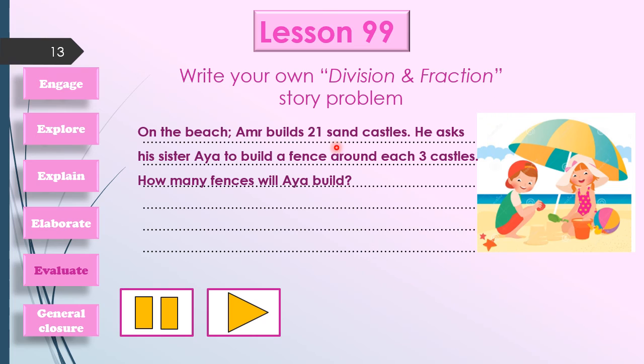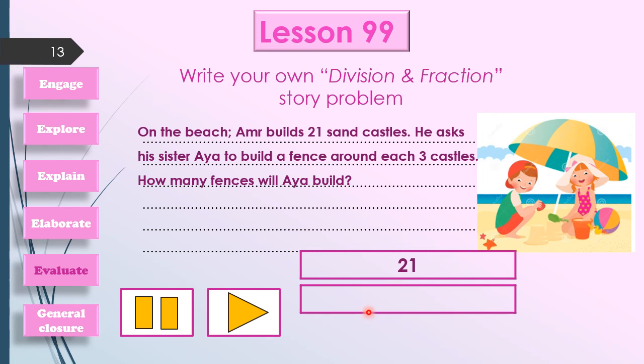Let's draw our fraction strip which holds 21 castles like this, and another empty fraction strip. To see how many fences I will draw, let's draw our magic triangle, 21 castles and 3 castles in each fence. Then ask yourself, 3 by what equals 21?